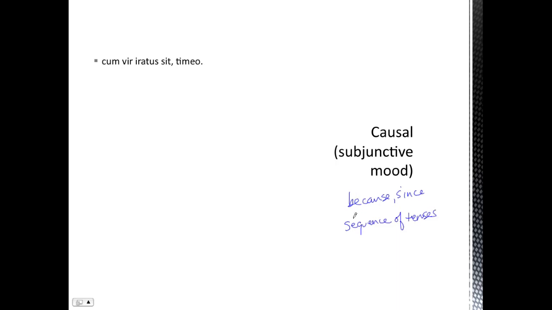So review the idea of the sequence of tenses if that's not clear to you. Let's talk more about how to translate this. Cum vir irato sit timeo. Because the man is angry, we've got a subjunctive there. I'm afraid because the man is angry. We've got a present subjunctive because we're in the present tense here.